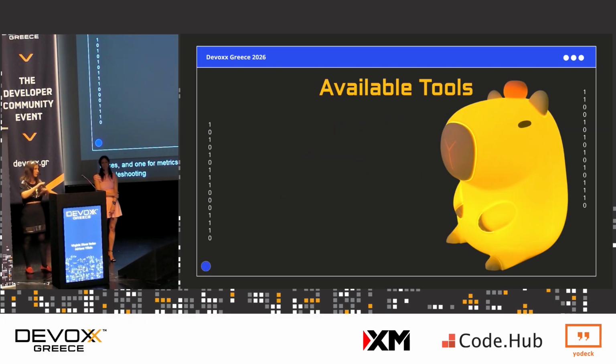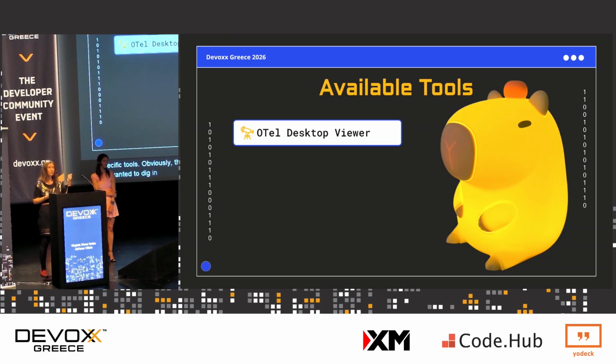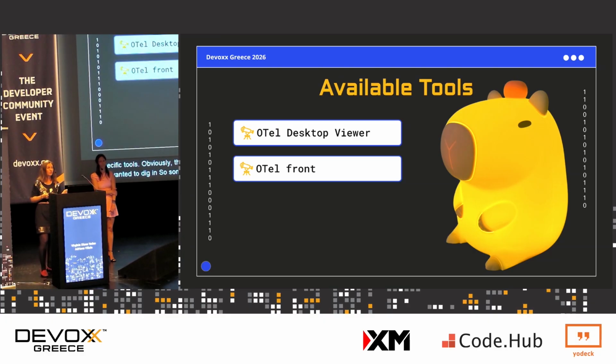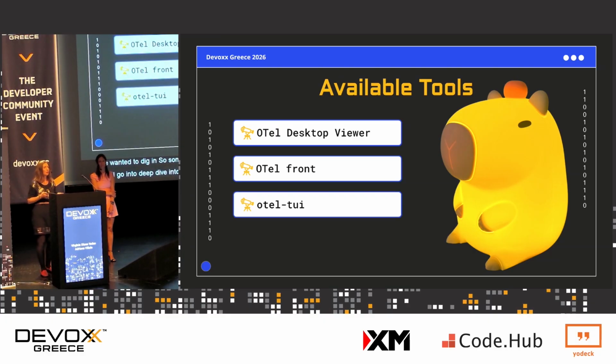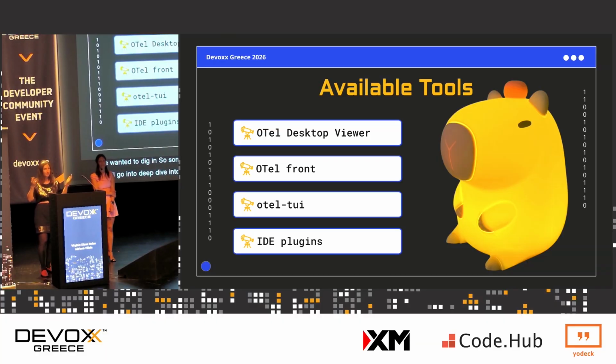So we went out there into the world and we started to look at some specific tools. Obviously, there are a lot more, but these are just a few examples for us that we wanted to dig in. So something really cool is called OTel Desktop Viewer. We'll do a deep dive into all of them. OTel Front, OTel TUI, and obviously some IDE plugins.